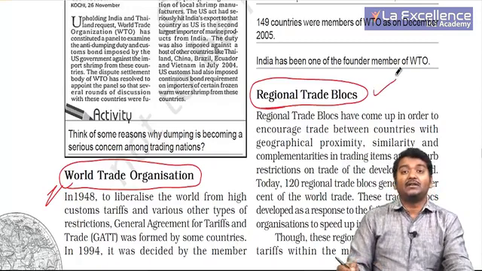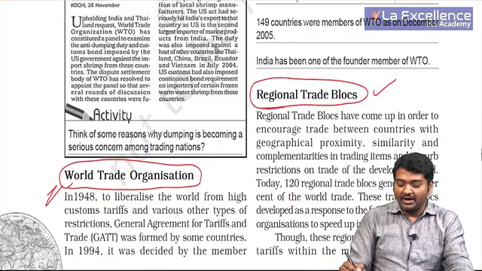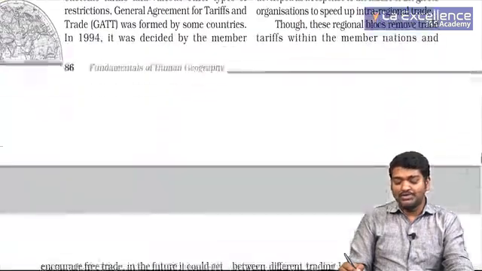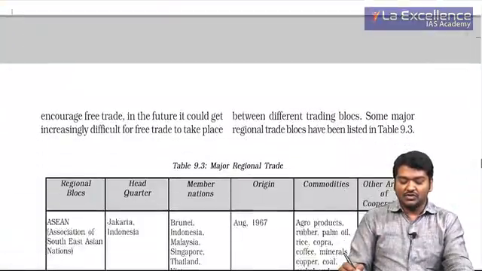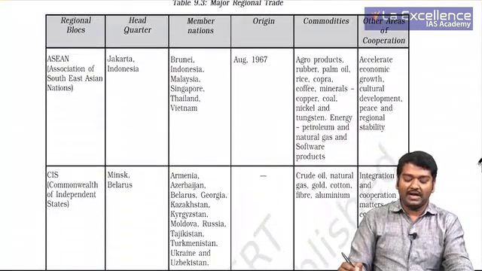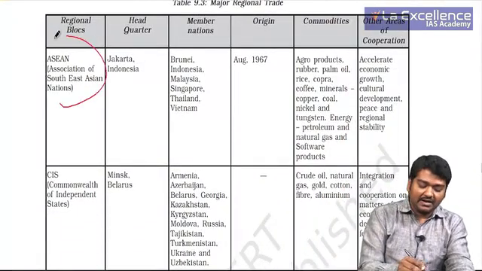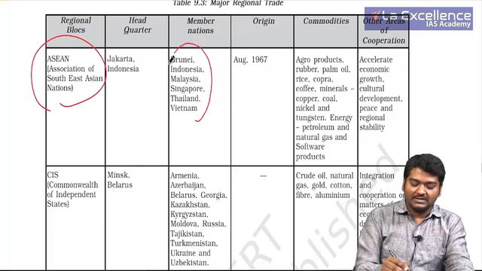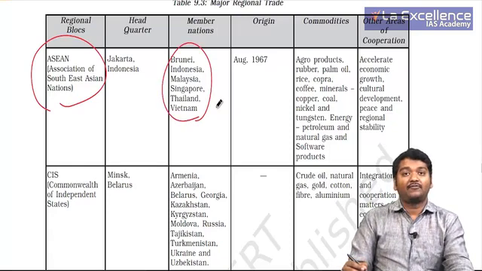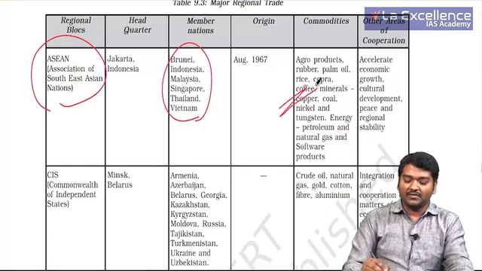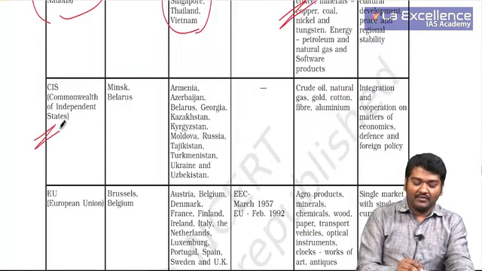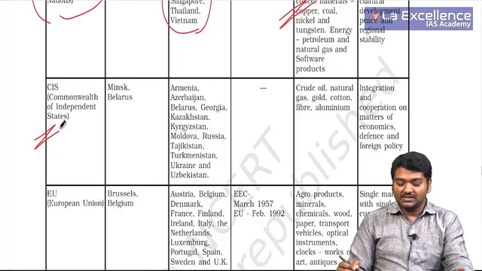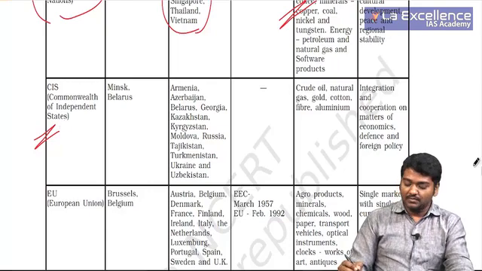Then you have to look at the regional trade blocks. Whenever we are talking about the regional trade blocks, we are talking about European Union, SAARC and others. So whichever is not possible at the global level has to be done here. ASEAN countries, initially there were only 6 countries. Today you have 10 countries and the areas of cooperation are usually associated with products. Commonwealth of Independent States, erstwhile USSR comes into the picture.